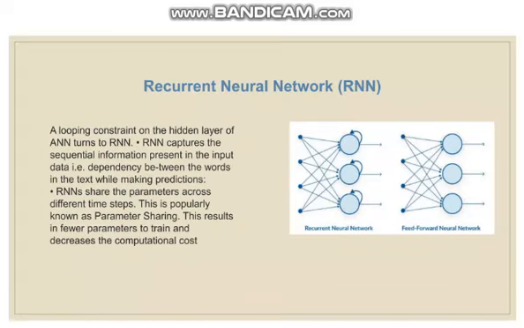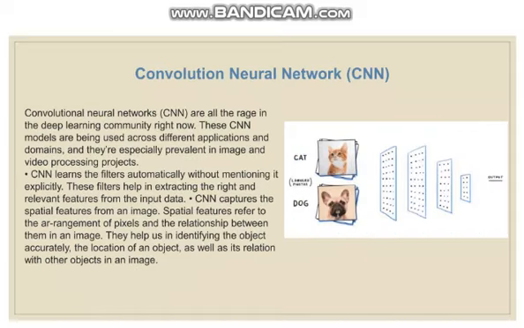Recurrent neural network. A looping constraint on the hidden layer of ANN turns it into RNN. RNN captures the sequential information present in the input data, such as dependency between the words in the text while making predictions. RNNs share the parameters across different time steps. This is popularly known as parameter sharing. This results in fewer parameters to train and decreases the computational cost.